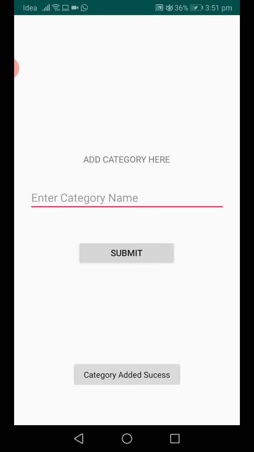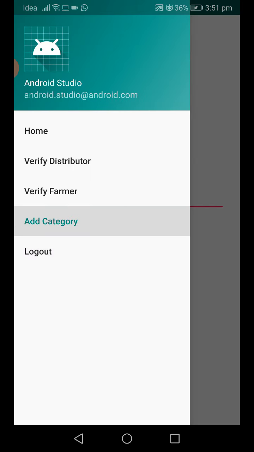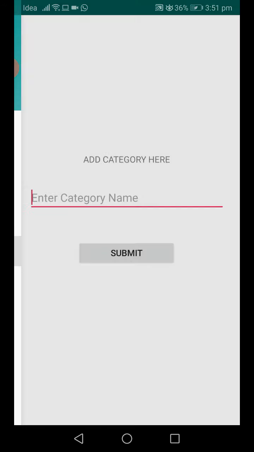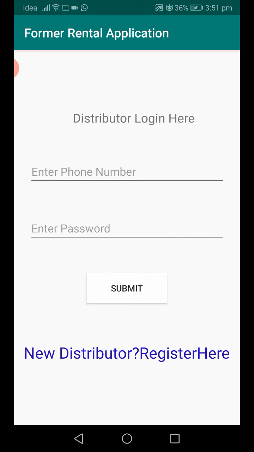In this application, vehicle, and then fertilizers. Like that we can add a number of categories in our application. After logout, we go to distributors.